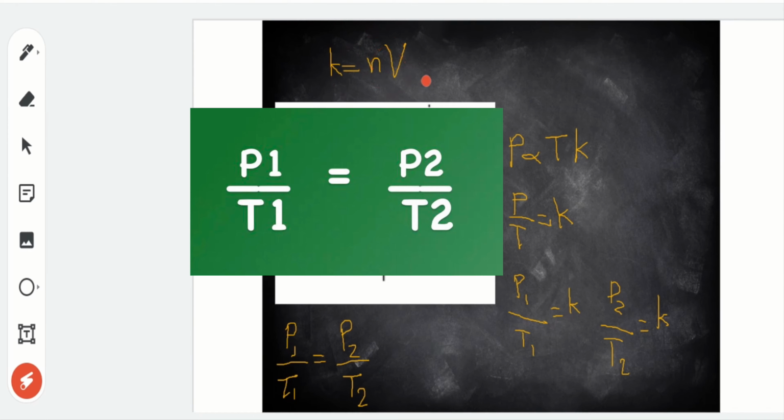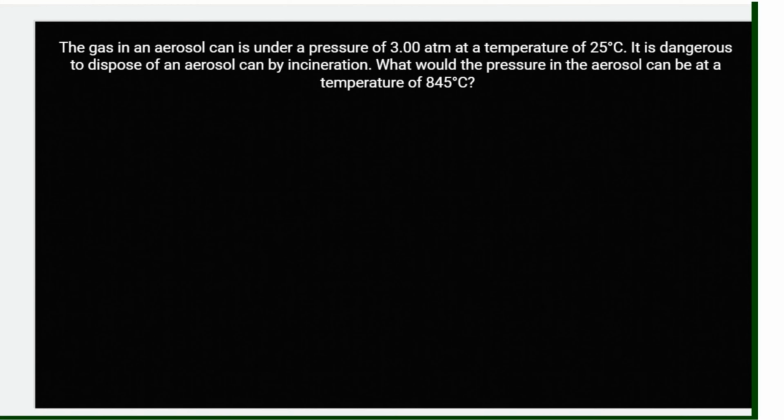So let's have sample problems using Gay-Lussac equation. Okay, so here we have our problem number 1, which is the gas in an aerosol can is under a pressure of 3.00 atmosphere at a temperature of 25 degrees Celsius. It is dangerous to dispose of an aerosol can by incineration.